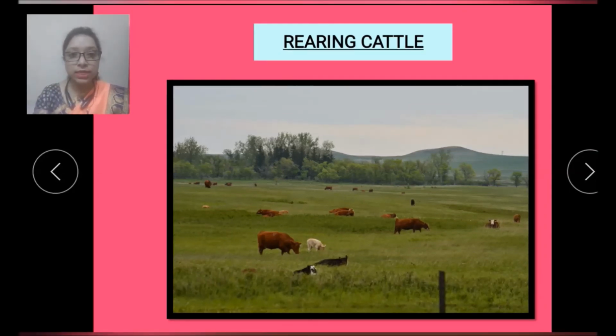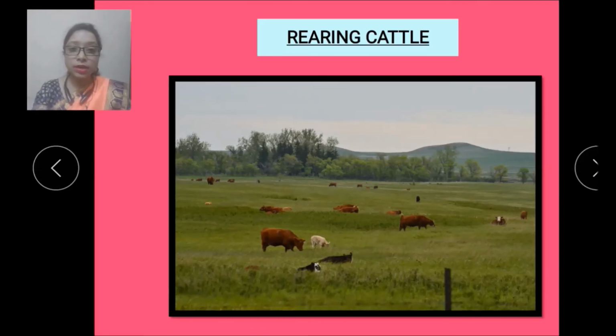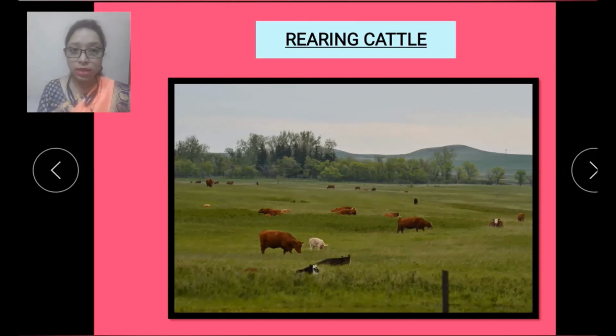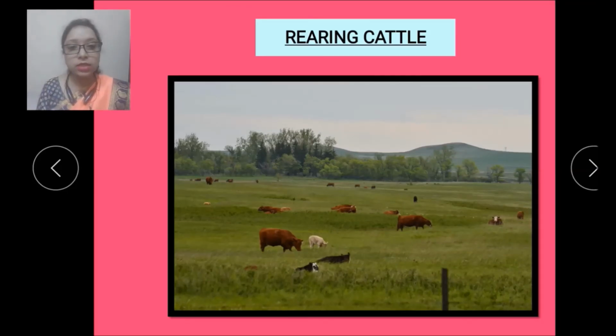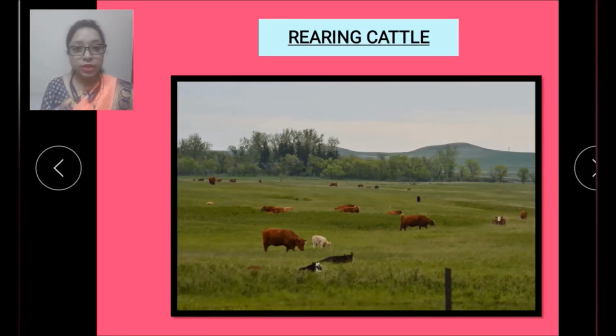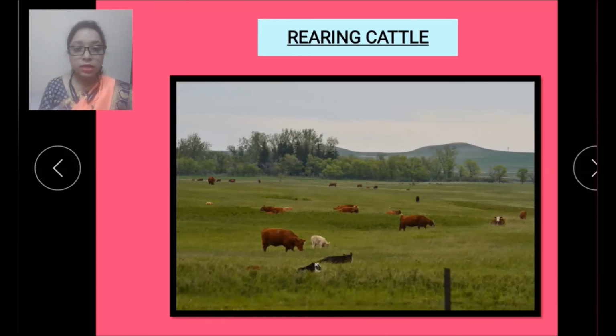Towards the west, prairies are hilly and the soil is not so fertile. So what is the use of these areas? These areas are mainly used to rear cattle in large farms called ranches. So what are ranches? Ranches are large farms where cattle are kept, like cows, horses or sheep.